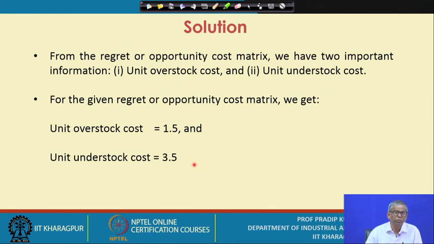Whenever we try to assess the quality of an inventory control system for a particular item, we have many kinds of performance measures. One is how much overstock you carry during a period of time, and simultaneously whether you face an understock situation for the same item.